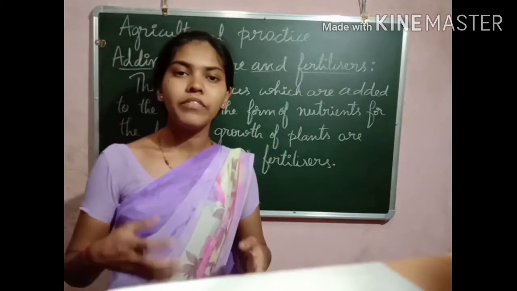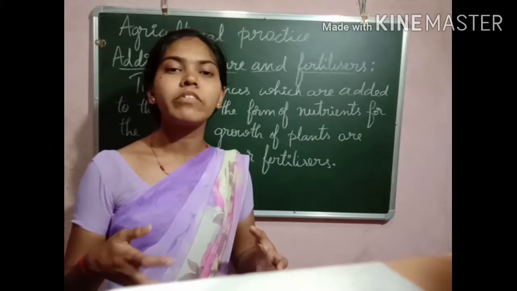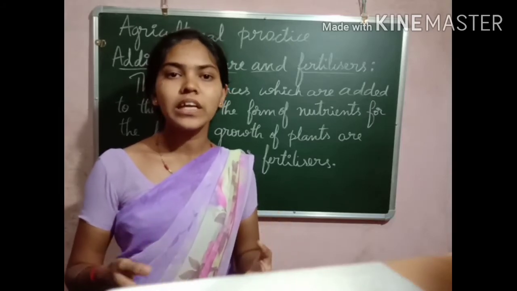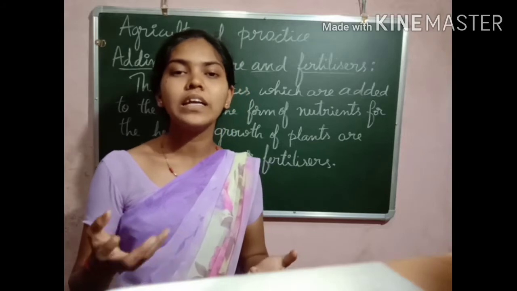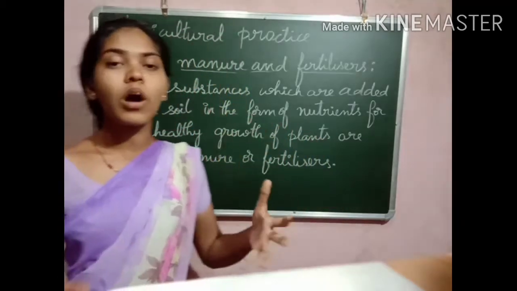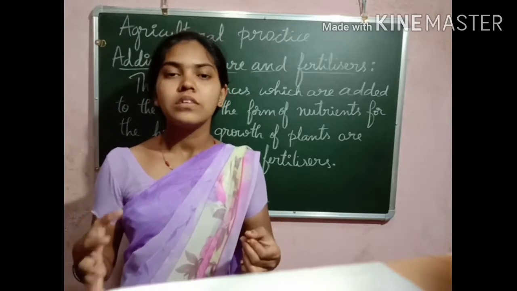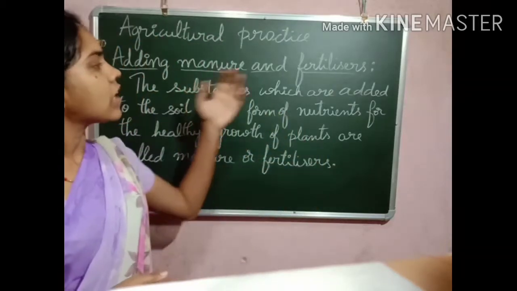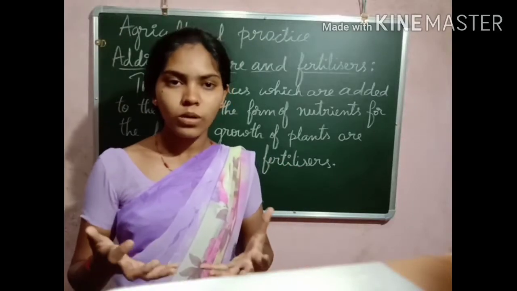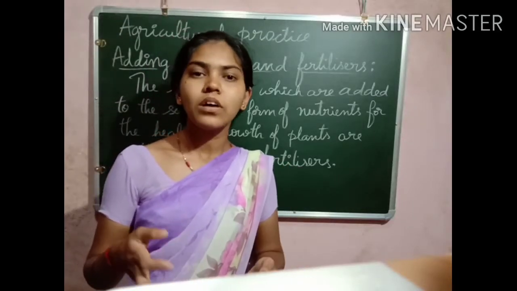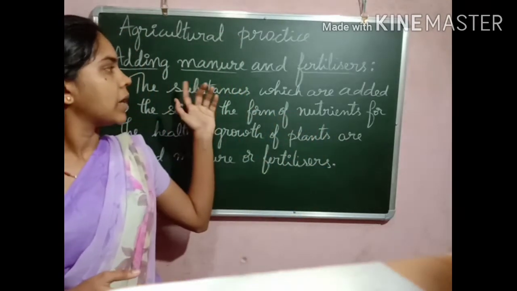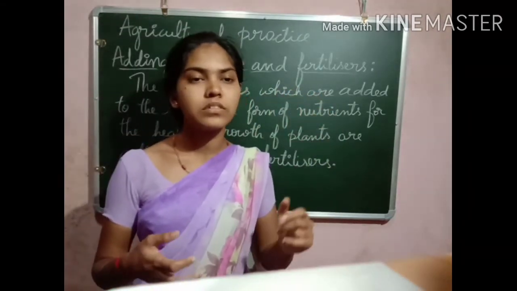Because for the growth of a healthy plant, it requires nutrients. If the soil is not rich in nutrients, it does not yield a good product. That is why the soil has to be rich in nutrients. So we have to add manure and fertilizers to the soil in order to get good quality crops. It is essential to add manure and fertilizers to the soil to get good productive crops.